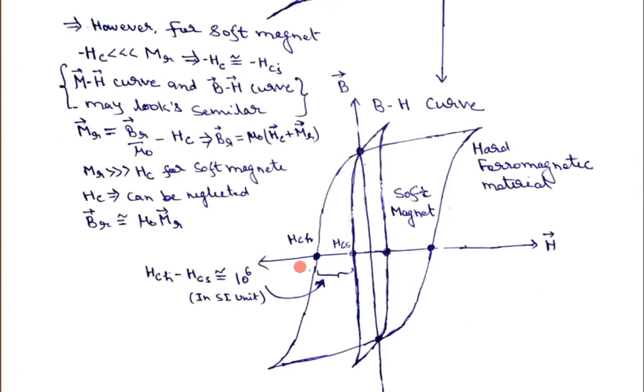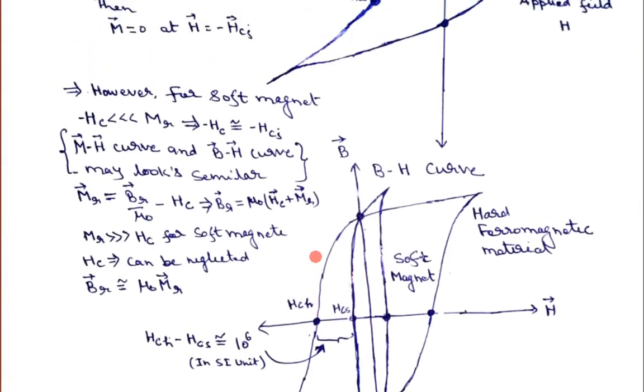That means it is not good to plot the hysteresis loops of soft and hard magnets on the same axis in the same curve. But if you write the scale, what the scale on the H axis and on the Y axis is, then you can plot. If you plot that, you will see the soft magnet curve will be very small in comparison to the hard magnet hysteresis curve.